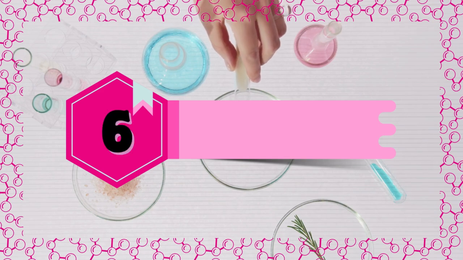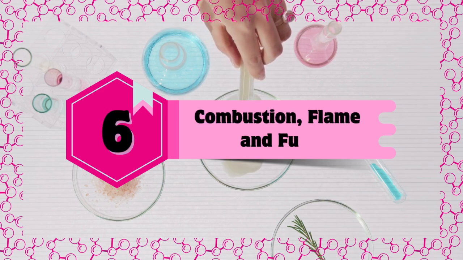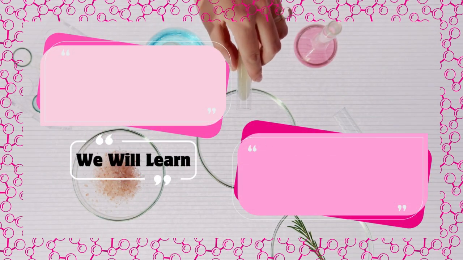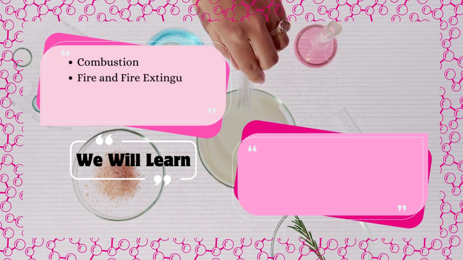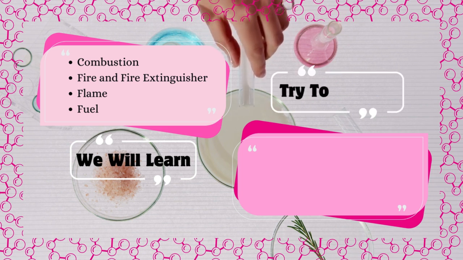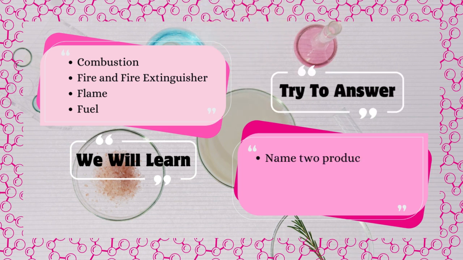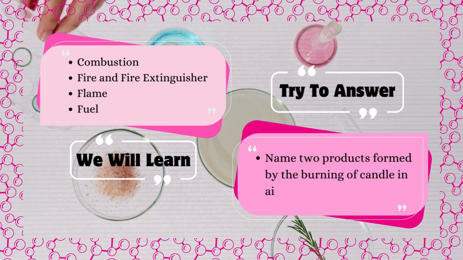Chapter 6: Combustion, Flame and Fuel. We will learn combustion, fire and fire extinguisher, flame, fuel. Try to answer. Name two products formed by the burning of candle in air.